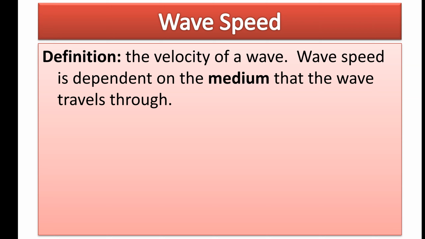So yeah, the wave speed is the velocity of the wave. But don't forget, wave speed is dependent on the medium that the wave travels through. So take a slinky. If the slinky isn't really that tight, like if you're not stretching it out that much, it's kind of loose, you put a wave in there and it's going to slowly move across the slinky. But if it's a more tight slinky, you're stretching it out more, you're changing the medium that the wave is going to travel through. And the tighter it is, when you put a wave pulse into it, the wave will go faster through the tighter slinky than the looser one.